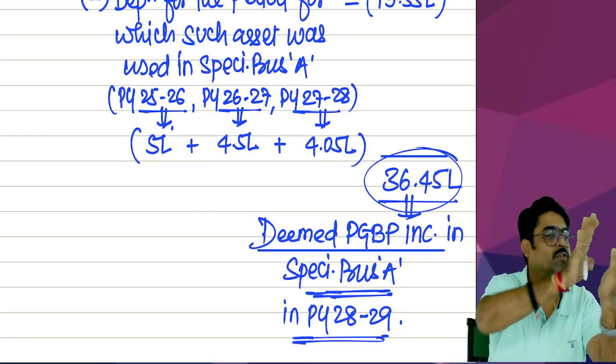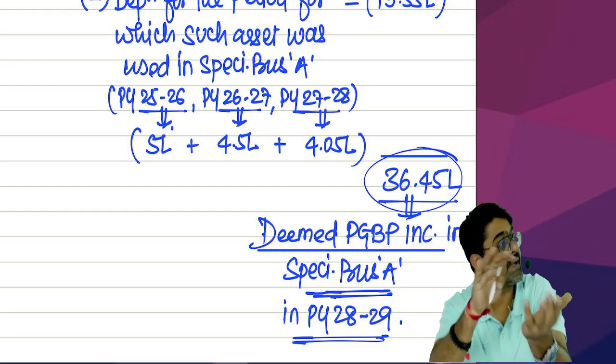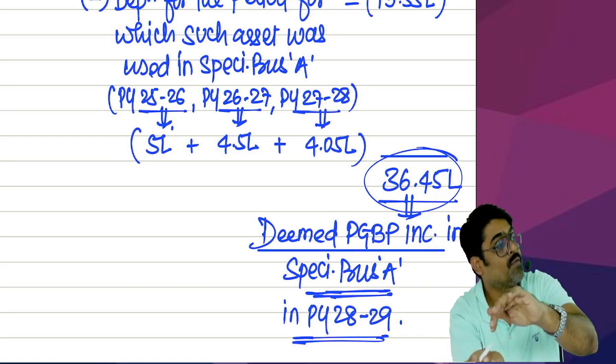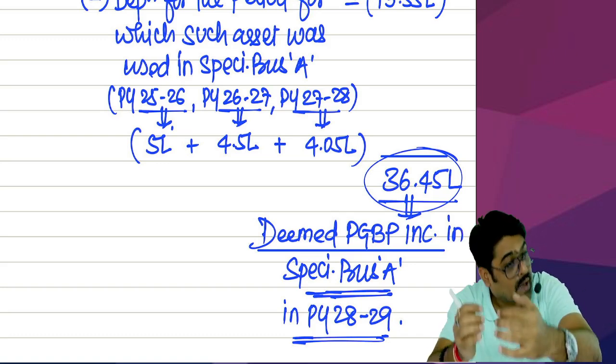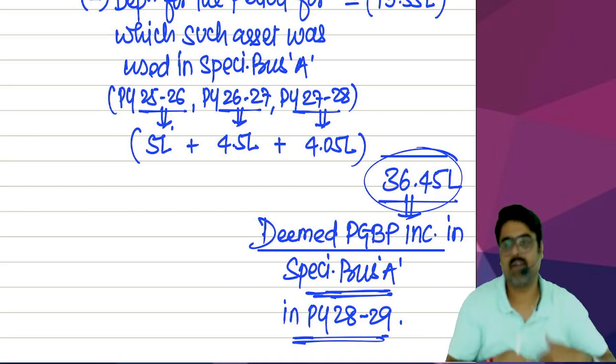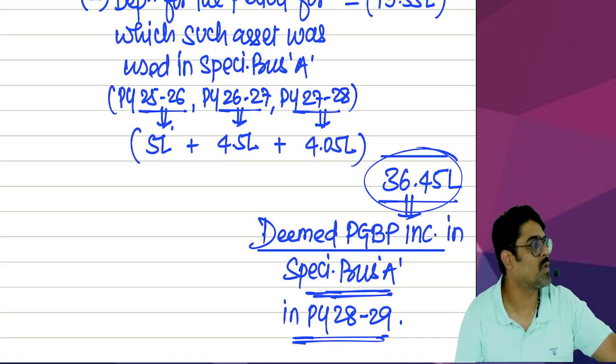So first 50 lakhs we allowed, and then that 50 lakhs is being reversed. But the entire 50 we will not reverse. We will reverse the amount of cost after eliminating the depreciation, because anyways we would have given you depreciation for 3 years if the entire cost we would not have allowed.